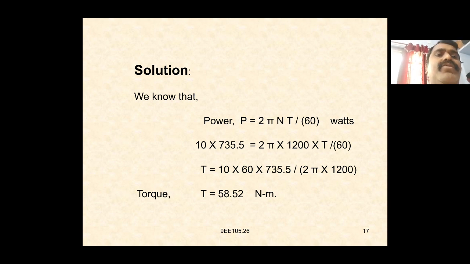So again, the power P is equal to 10 into 735.5, which is equal to 2 pi into 1200 into T by 60, so T is equal to 10 into 60 into 735.5 divided by 2 pi into 1200. Torque T is equal to 58.52 Newton meters.